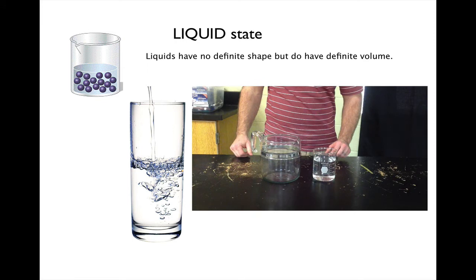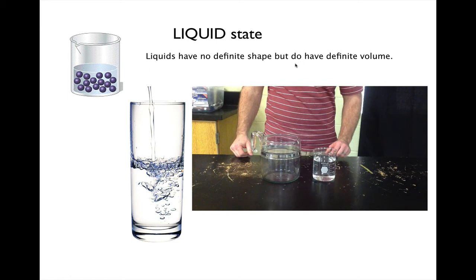And so we can kind of look around at some of these pictures I have up here, and you can look at the one for liquid. You can see those particles are just going to kind of slide. They can slide past each other and move around a little bit. So they're going to have a little bit of energy, but not as much as gas does. And again, it has no definite shape, but it does have a definite volume.